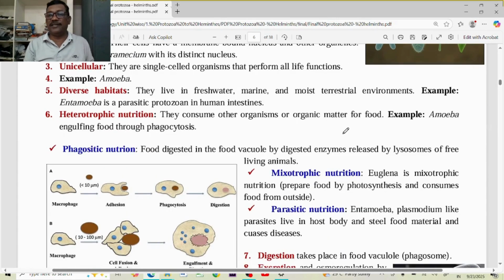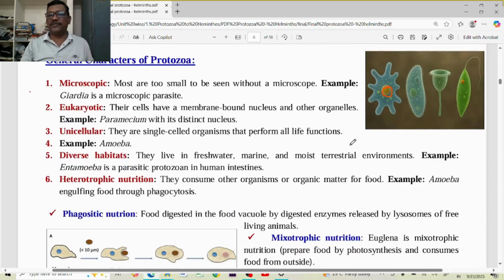And where do these protozoans live? These protozoans can live in almost all types of environments. They can live in marine water, fresh water, brackish water, and even in hot springs also. Some of them are parasites. They can live in the host body.